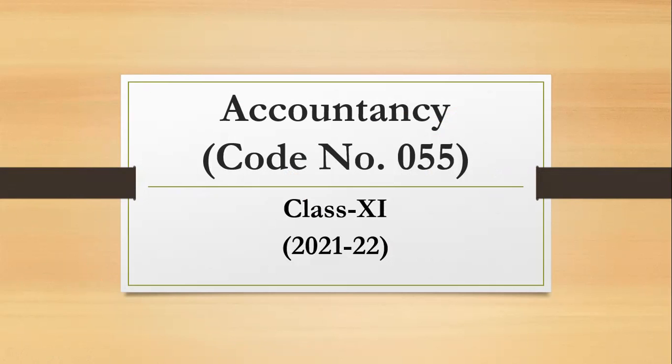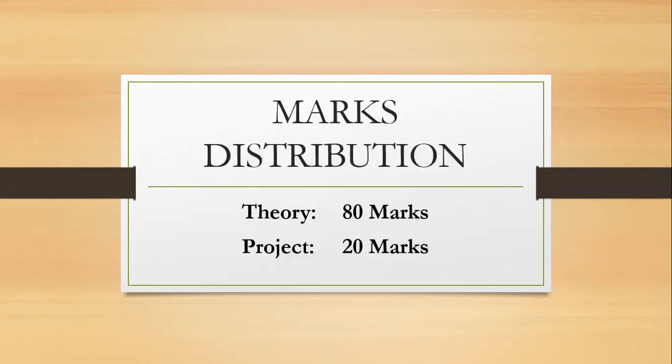See, the code used for accountancy is 055, and I have prepared this presentation for you people, keeping in mind the current year, that is 21-22, right? Okay. The marks distribution over here for the subject is 80 and 20.